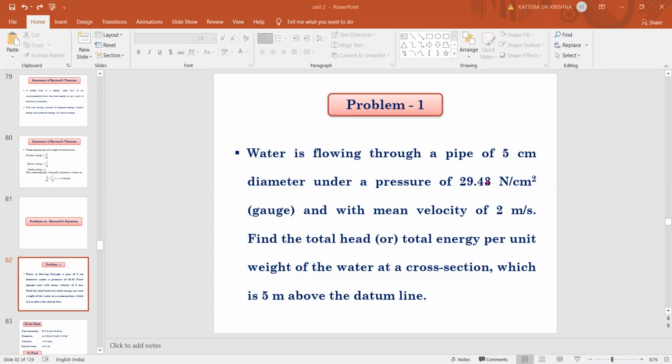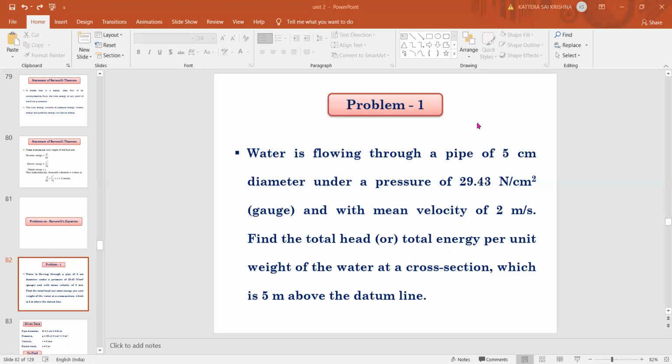Till now, in the last problems, nowhere have we seen pressures. We just found that P is equal to rho g. But here the pressure of the fluid is given, with a mean velocity of 2 meters per second. What we are asked is to find the total head or total energy per unit weight of water at the cross section which is 5 meters above the datum line. He has given some terms and is asking to find the total energy. Total energy we already know is the summation of pressure energy, kinetic energy, and datum energy, so we need to use Bernoulli's equation here.